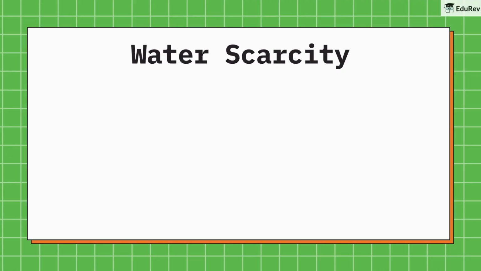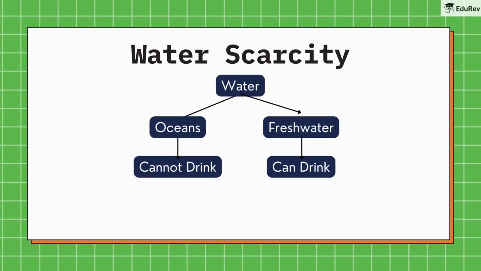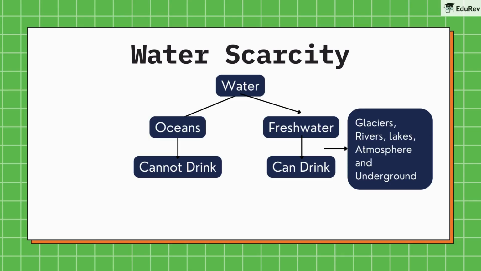Now, if there is so much water present, then why do we talk about water scarcity? The ocean is made up of salty water and we cannot drink it. We can only drink fresh water. Fresh water is very less on Earth. It is found in glaciers, rivers, lakes, in the atmosphere and also underground.